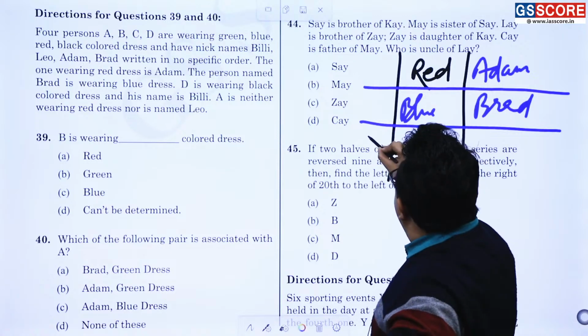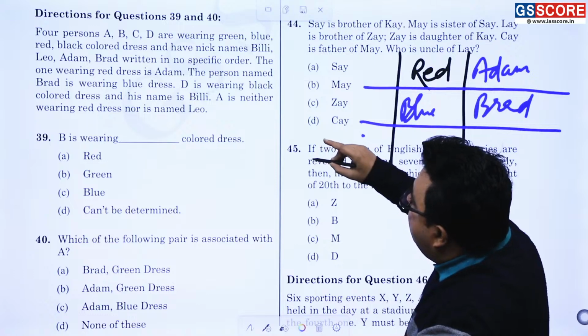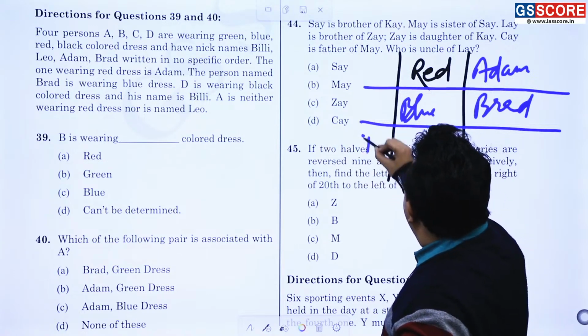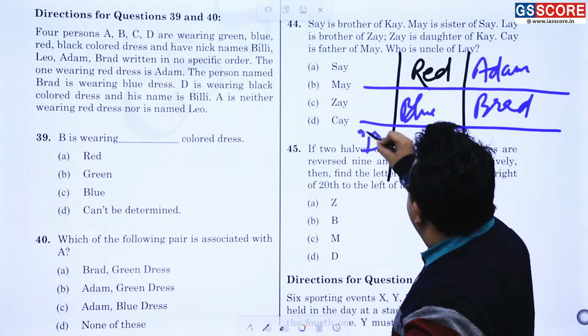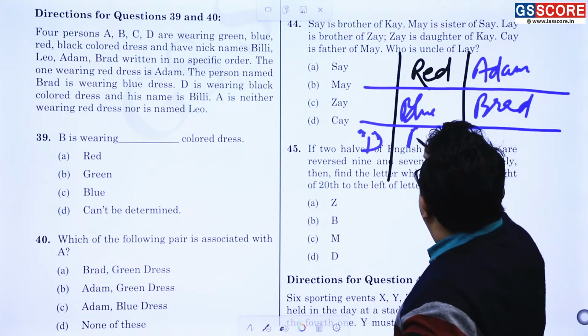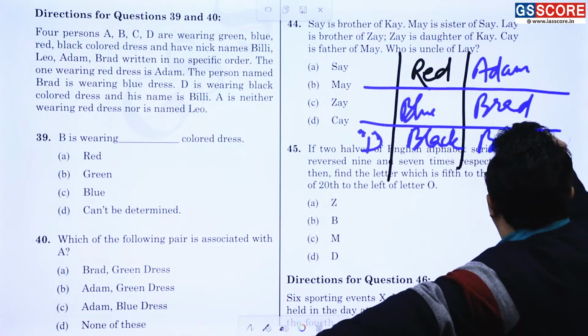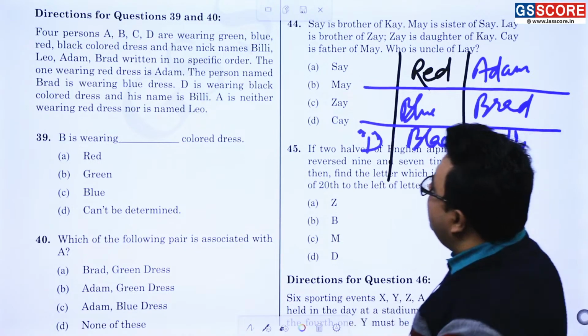Now D is wearing what? Black, and his name is Billy. This also proved to be a very easy question.